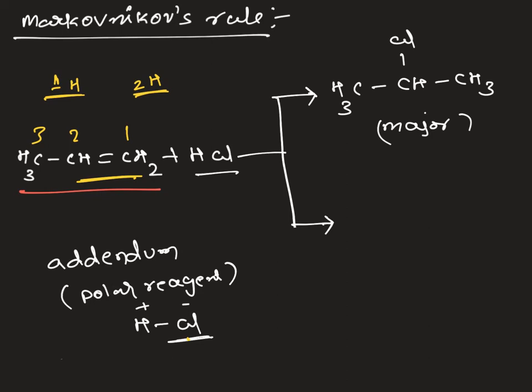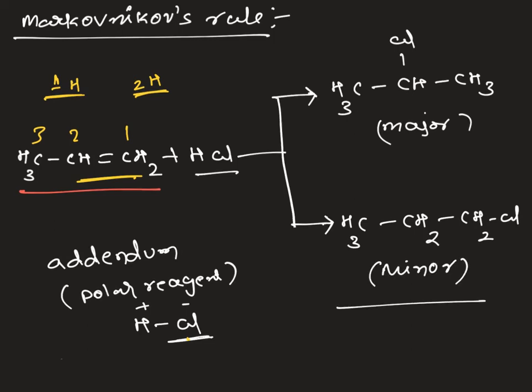And if you see the mechanism aspects also, it comes out the same, because we are going with respect to the carbocation stability. In the theoretical statement of Markovnikov rule, we always have to state that the negative part of the reagent is added to the double bond carbon which has fewer hydrogens, which will come as the major product, and the other one will come as the minor product. This is a minor product. This is about Markovnikov's rule.